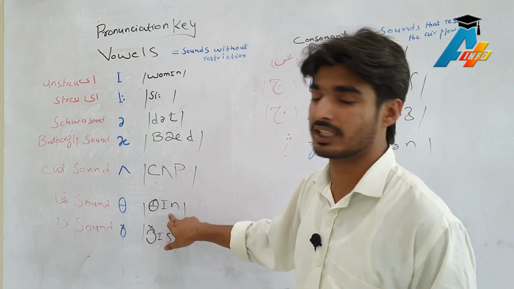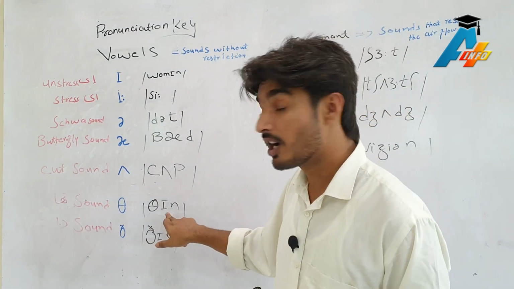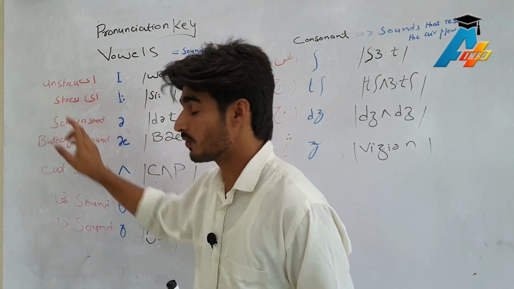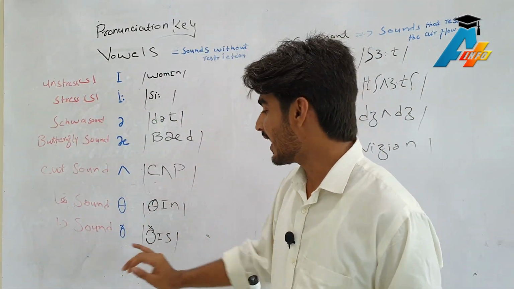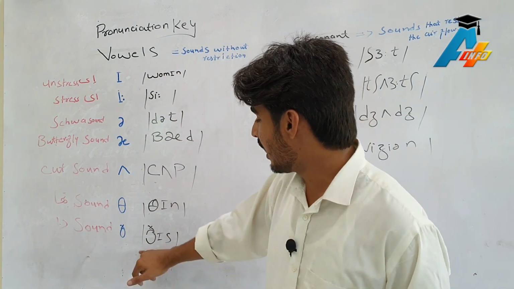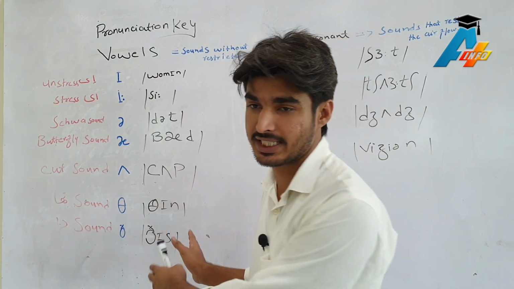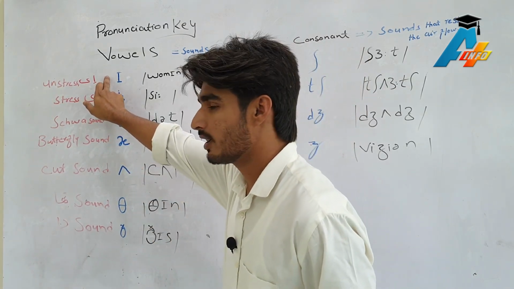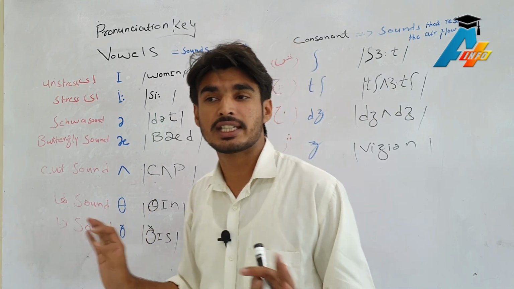Like in the word thin. There is not much stress, unstressed. We call it thin. The next one is the voiced th sound, for example in the word this. Not much stress, we will call it this.